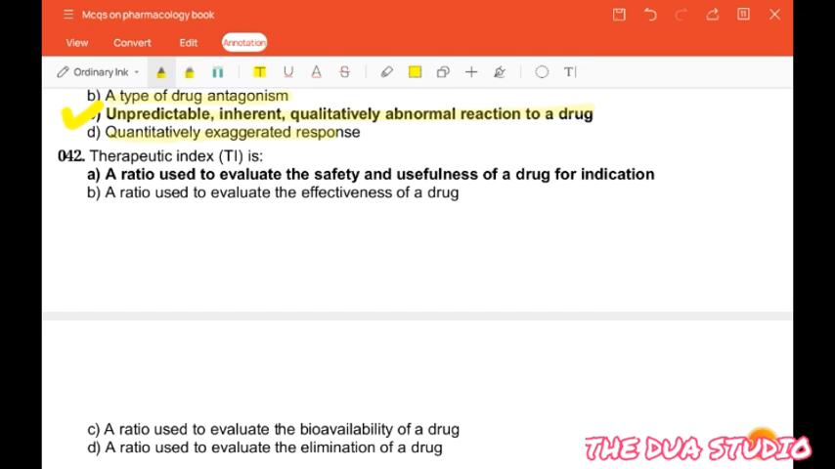Last question is, therapeutic index is a ratio used to evaluate the safety and usefulness of a drug for indication, a ratio used to evaluate the effectiveness of a drug, a ratio used to evaluate the bioavailability of a drug, a ratio used to evaluate the elimination of the drug. So the correct answer is a ratio used to evaluate the safety and usefulness of a drug for indication.